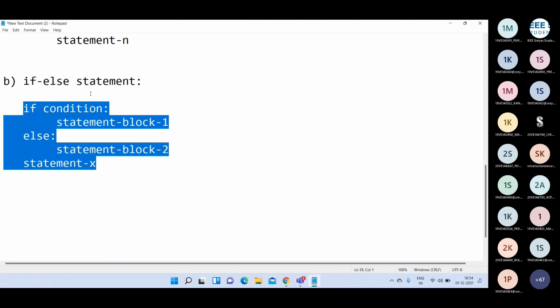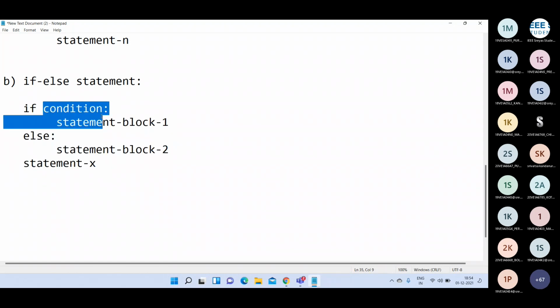First we write if condition followed by a colon, then indentation, then statement block 1, else again a colon, statement block 2, and finally statement X. First the condition is evaluated.